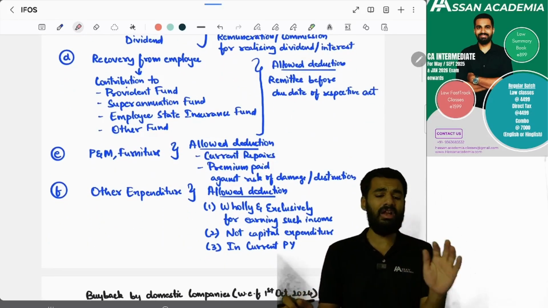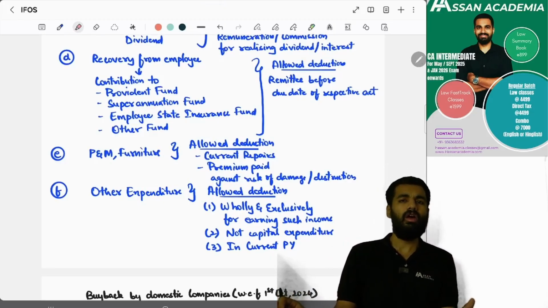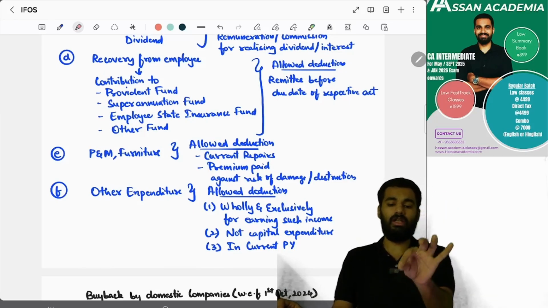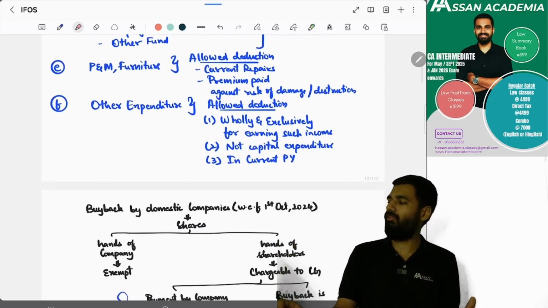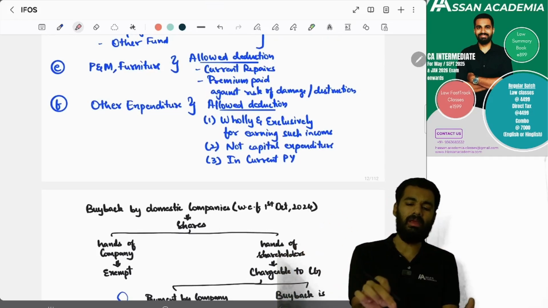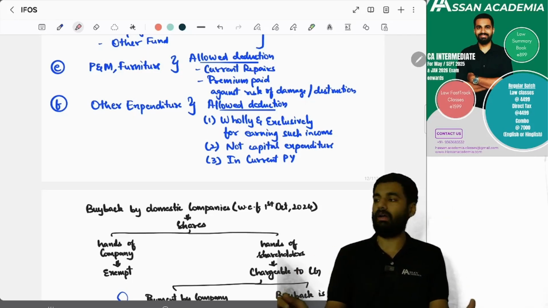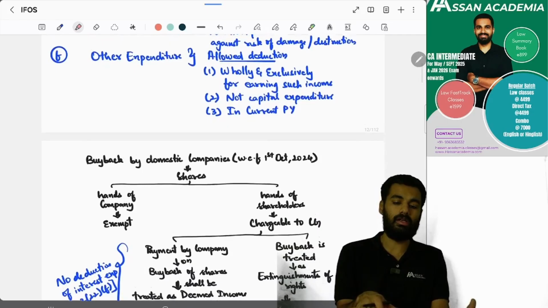Next, recovery from the employees' contribution to the provident fund, superannuation fund, employee state insurance or any other fund. For this, make sure that deduction is allowed if you have made the payment within the due date. Plant and machinery and furniture. If it is not falling under PGBP, but falling under income from other sources, then make sure that current repairs and premium paid against the risk of damage and destruction, these two things you can claim as deduction.